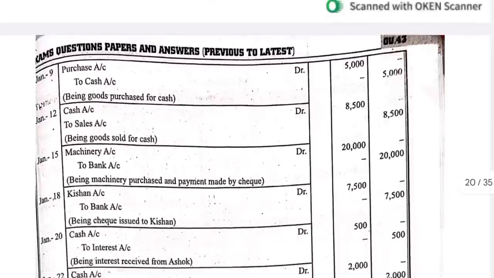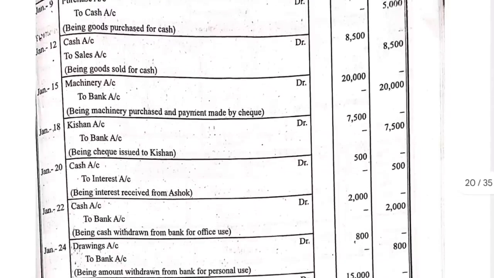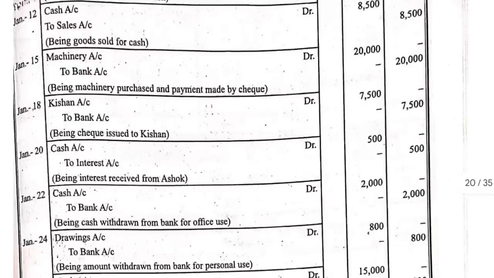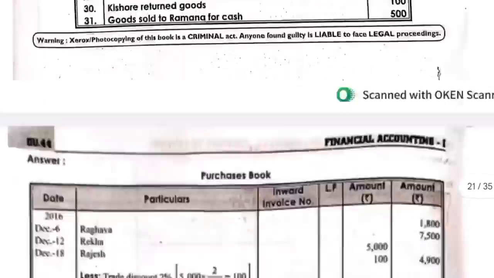Look here, this is how you should write journal entries, right? Machinery account debit to bank account, debit, credit, being machinery purchased and payment made by check. So this is how you should write the narration also. So this is the thing.